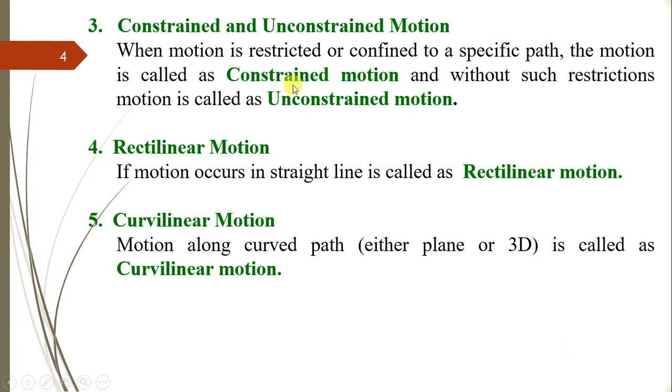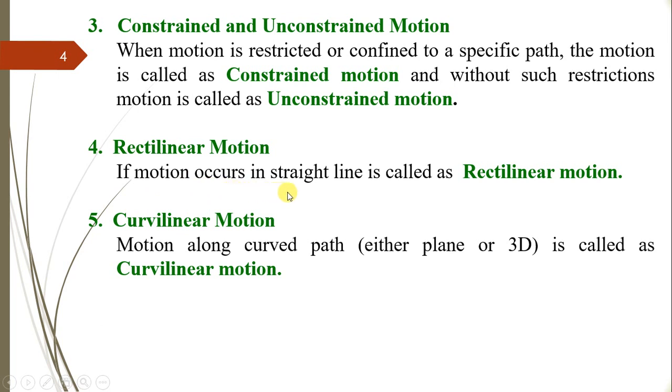Next is constrained and unconstrained motion. When the motion is restricted or confined to a specific path, that type of motion is called a constrained motion, and without such restrictions it is called an unconstrained motion. It means whenever the motion is described with respect to a fixed path, we call it a constraint, and when there are no such restrictions, then it is called an unconstrained motion.